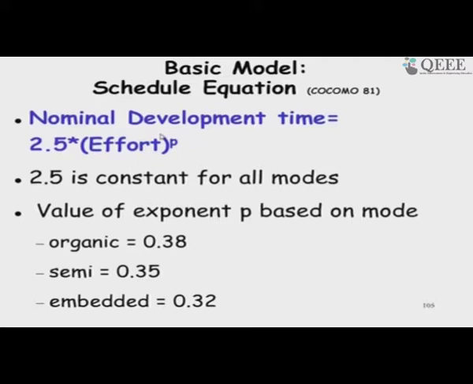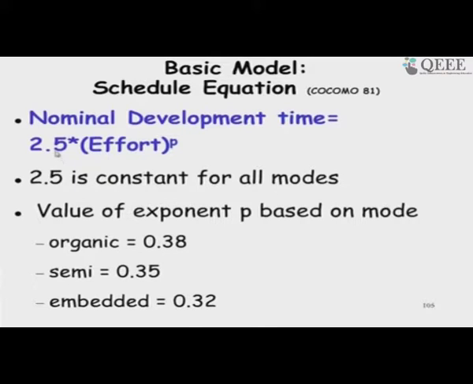So, this is the minimal time basically, where the team size is ideally deployed. So, 2.5 into effort to the power p. So, there is again here a multiplier, and then there is an exponent, a scale factor. So, the scale factor varies from 0.38 to 0.32, not too much of a variation, just see that.